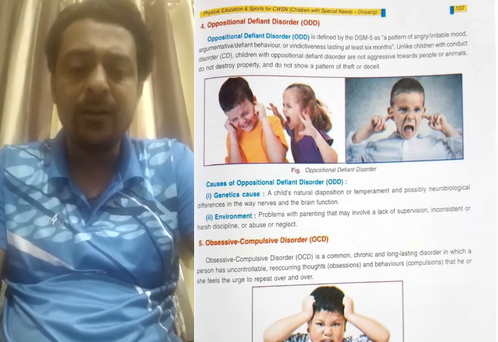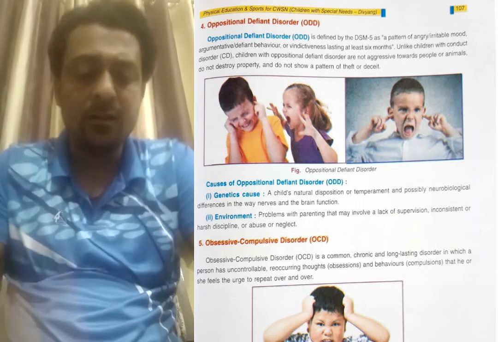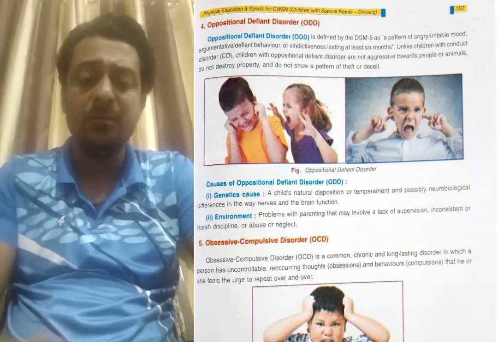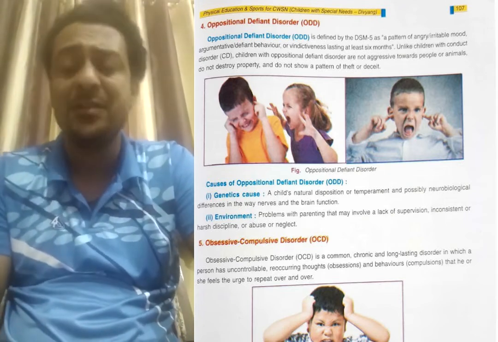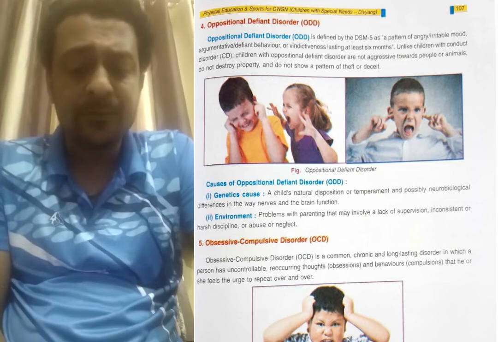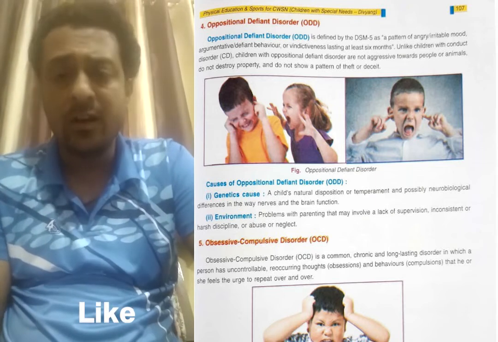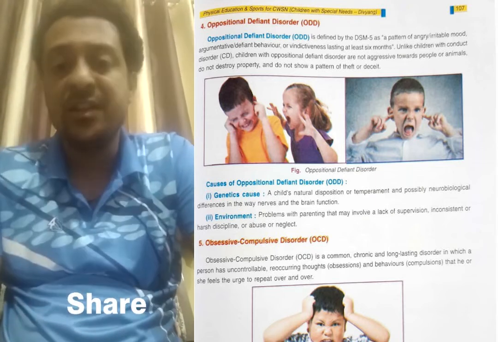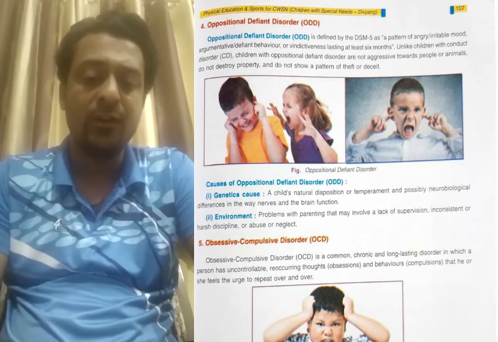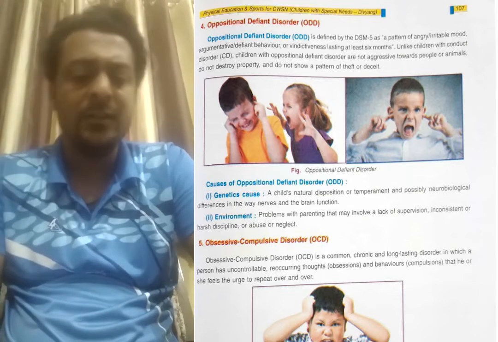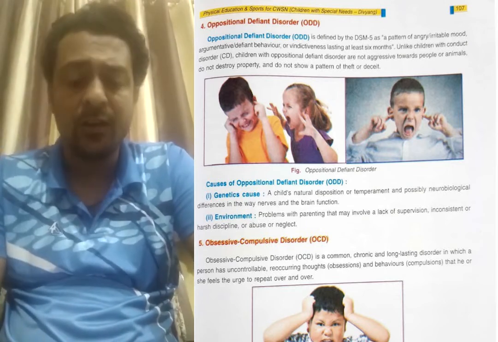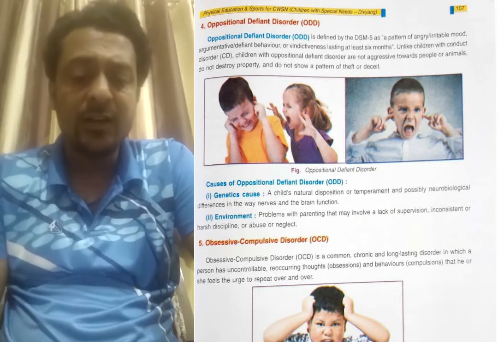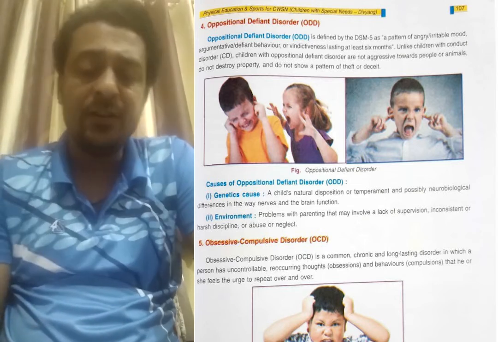Oppositional defiant disorder. In this kind of disorder, you can understand through these points. Oppositional means that when the person talks to another person, they do not feel comfortable and have aggressive nature. Talking behavior is also not okay. The person wants to destroy something and does not feel okay. Their behavior is totally different. So this kind of problem will come in oppositional defiant disorder.